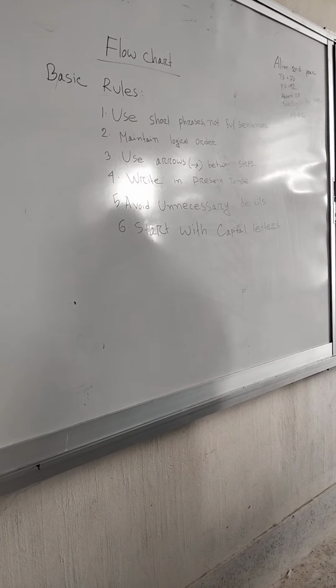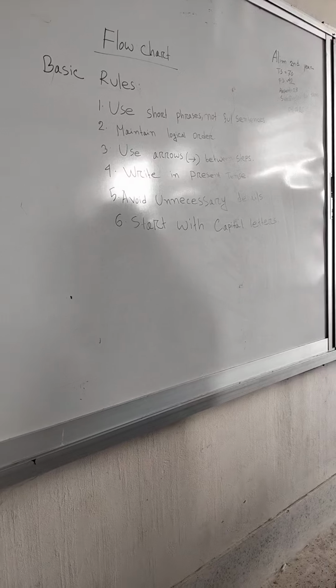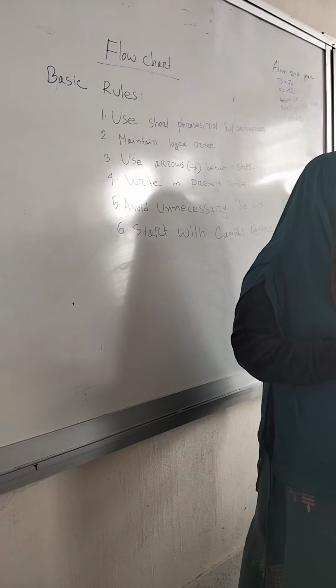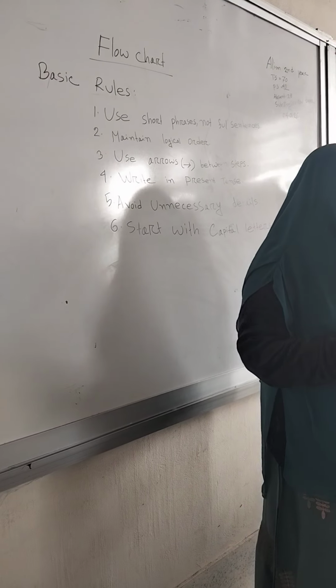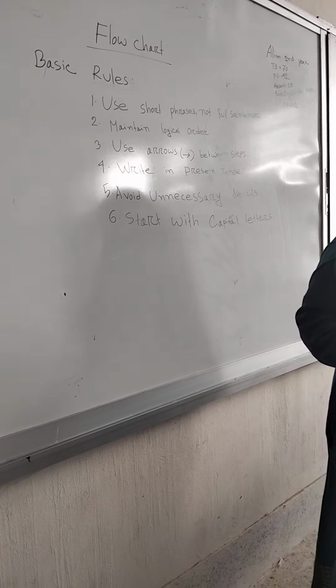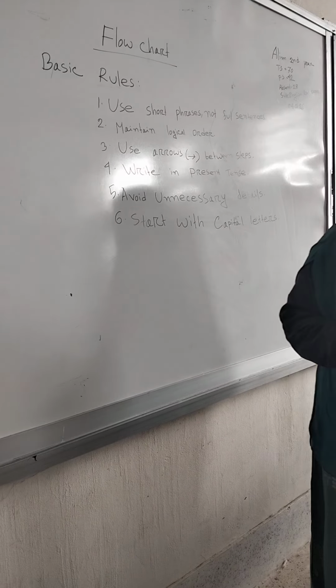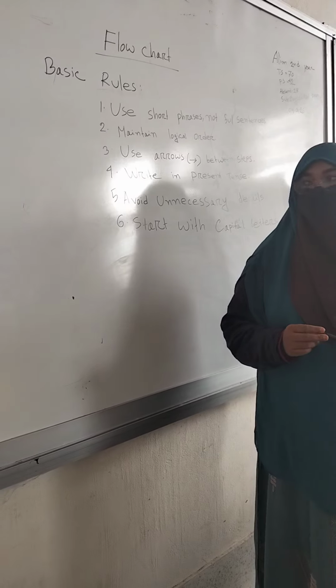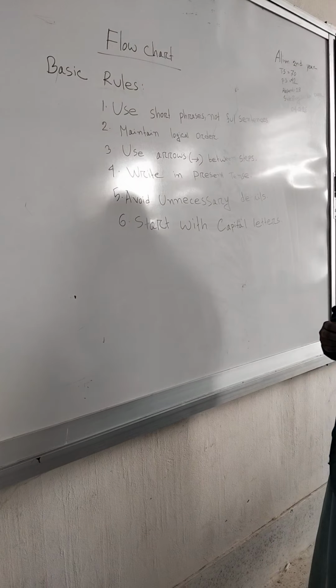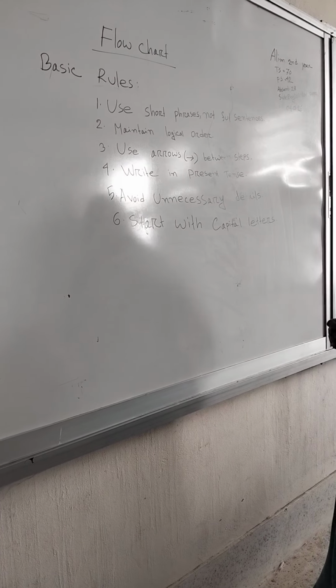In number 6, start with capital letters. You have to start your flowchart in every box with a capital letter, because in punctuation we have taught that capital letter is so much important in starting a flowchart.